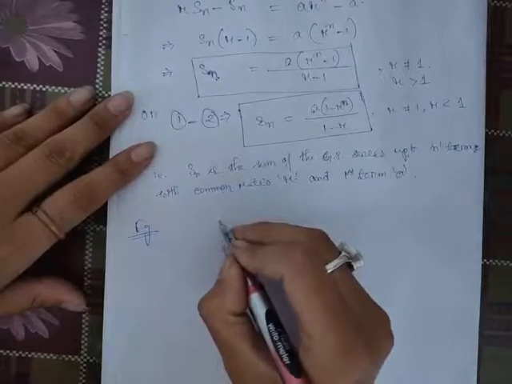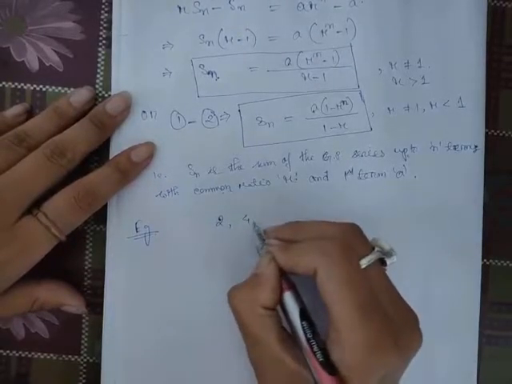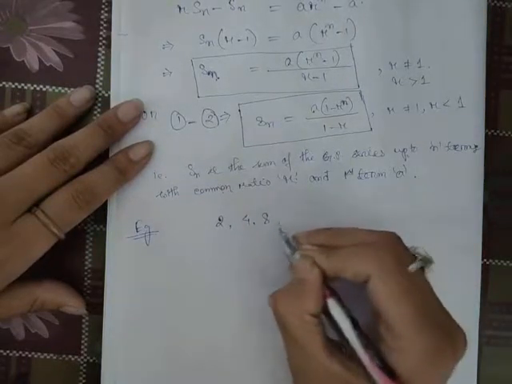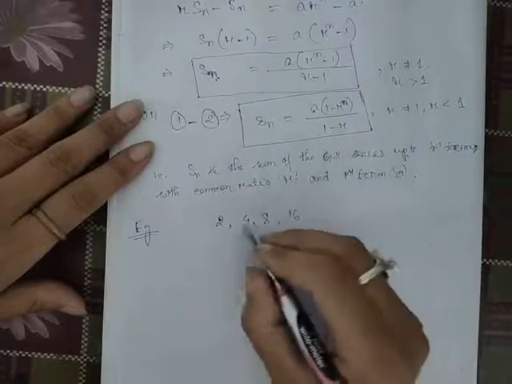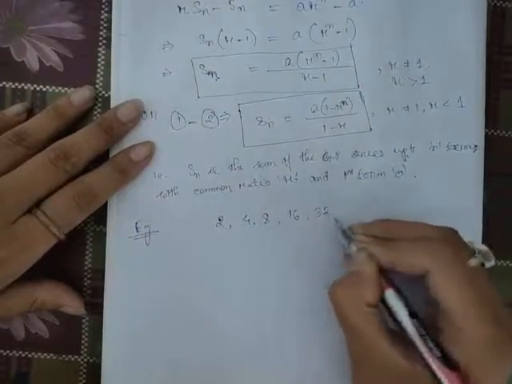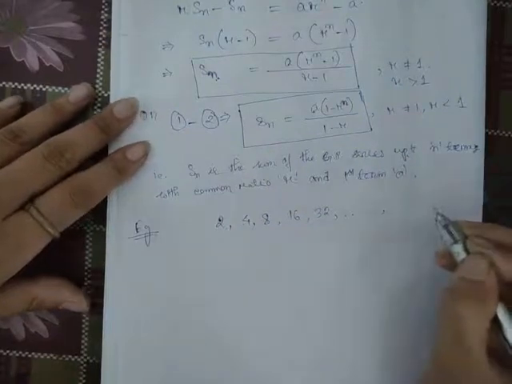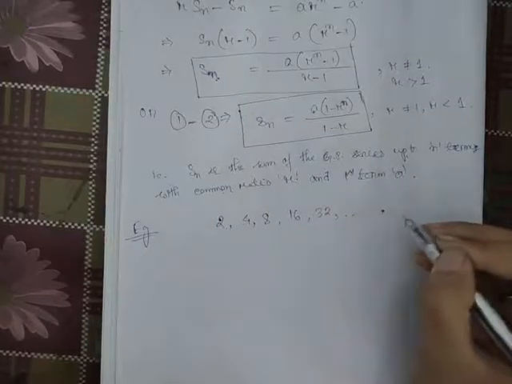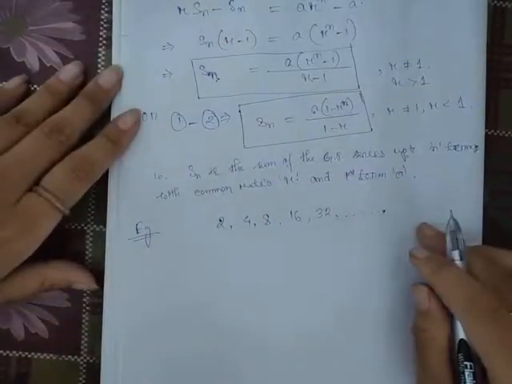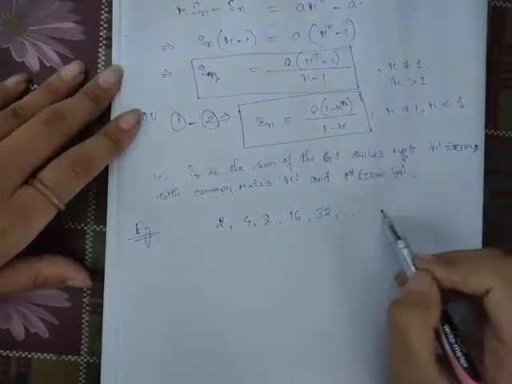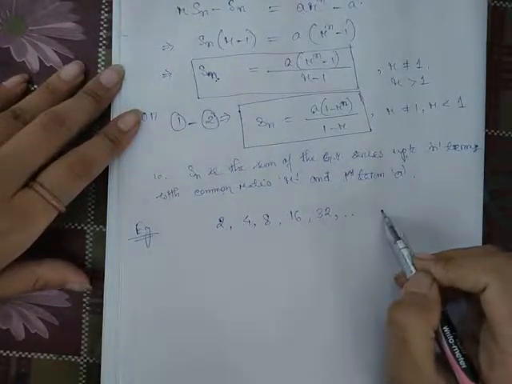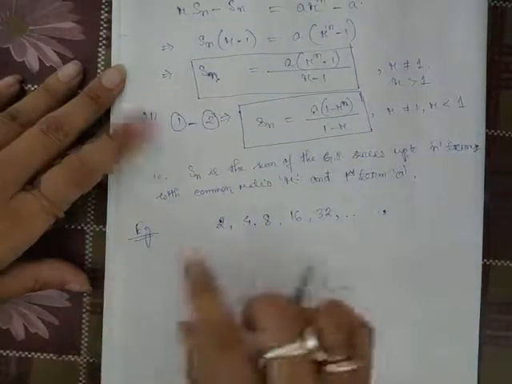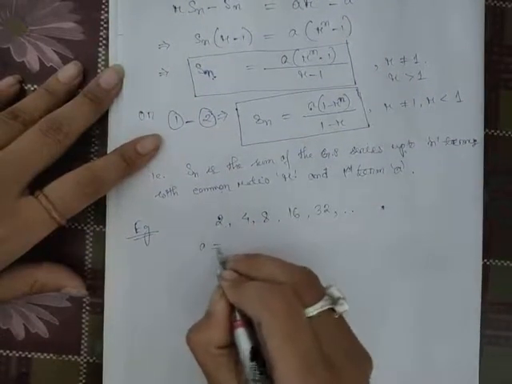Take a series: 2 is your first term, 4 is your second term, 8 is your third term, 16 is your fourth term, 32 is your fifth. Now this is an infinite GP series. Why is it infinite? Because we don't know what our last term is. So this is an infinite GP series. Now what is the first term here? The first term of this GP series is 2.